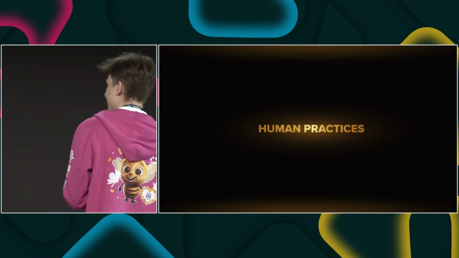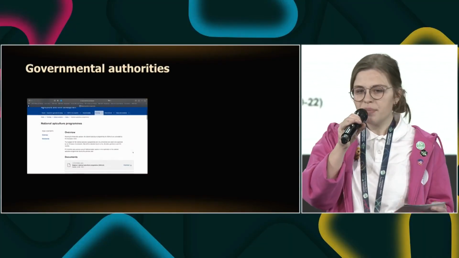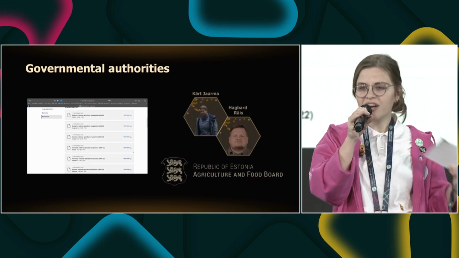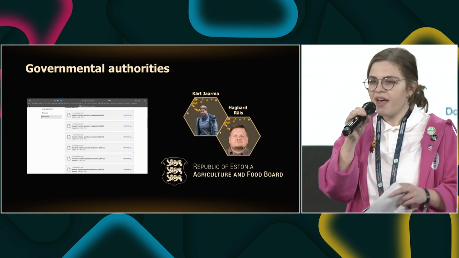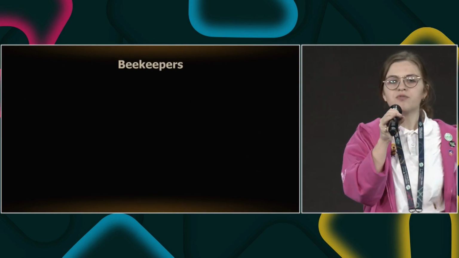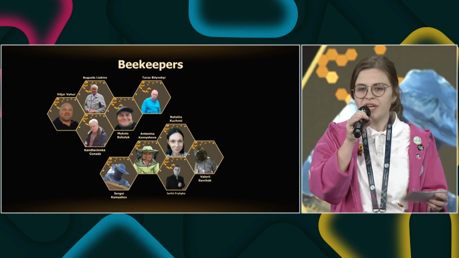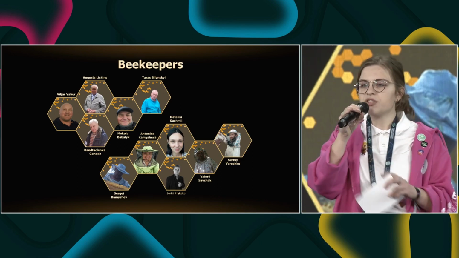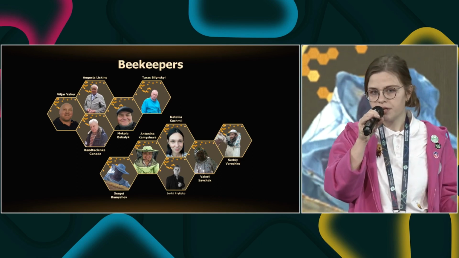Well, to ensure that our project aligns with responsible practices and real-world needs, our team has undertaken several key human practices activities to shape our project. Firstly, we explored the apiculture regulation in Estonia, and we also consulted with experts from the Agriculture and Food Board. Then we reached out to 10 beekeepers from 4 different countries to gather insight on treating viral diseases and assess the interest of stakeholders in our product.